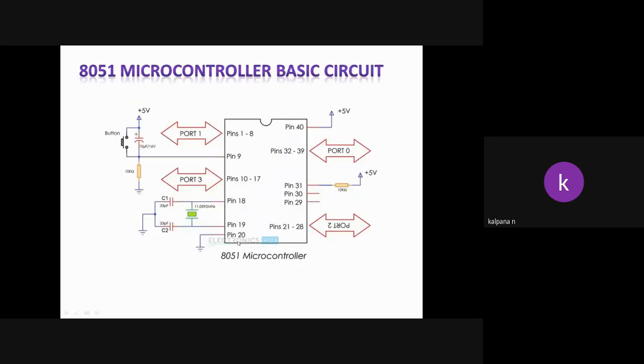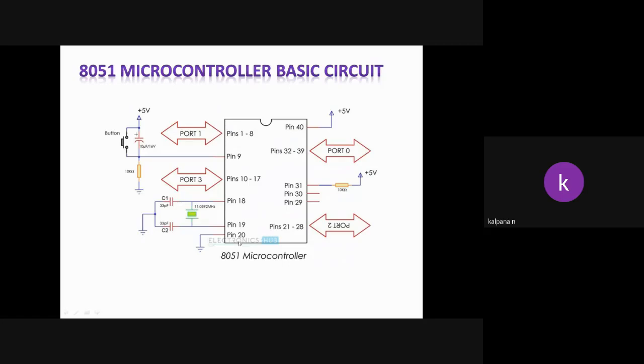RxD means receiving, so it is an input port. TxD means transmitting data from the controller to other devices, so it is an output port. INT0 and INT1 are the external interrupts. T0 and T1 are the two timer inputs. WR is for writing and RD is for reading.